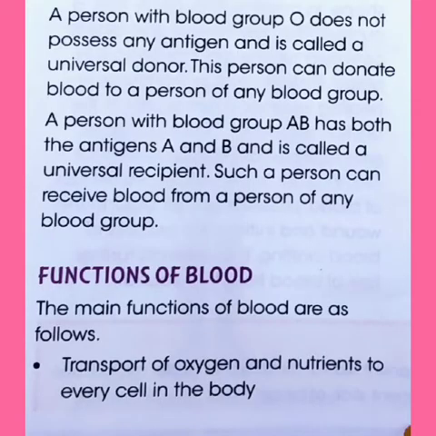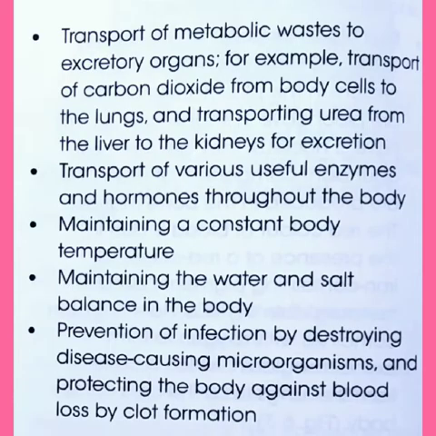Now let's read the main functions of blood. First, we already know that it helps in transportation of oxygen and other nutrients to every cell in the body. Not only that, it also transports metabolic waste to excretory organs. For example, carbon dioxide is transported to the lungs. Next, urea is transported from the liver to the kidney for excretion.